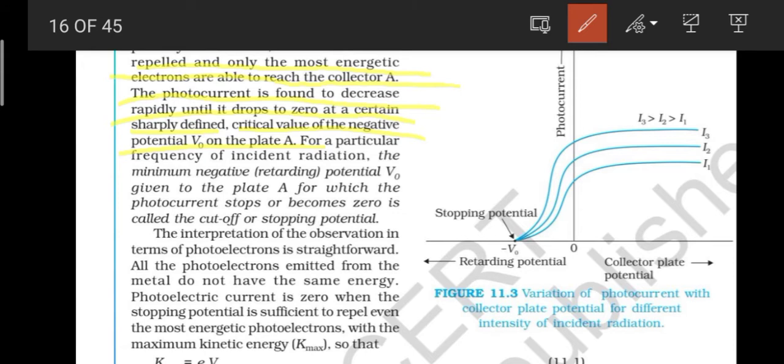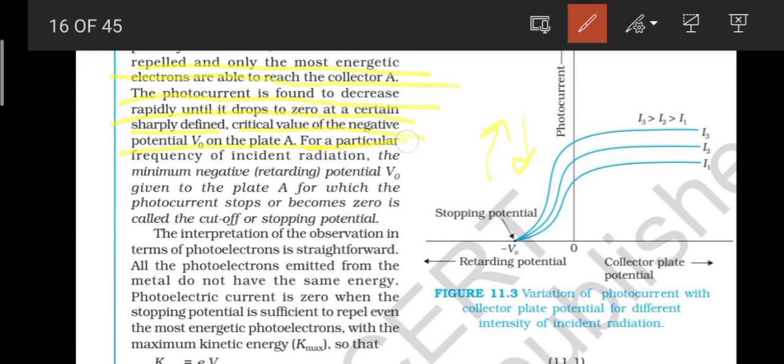And do you know one thing also, that all the electrons don't have the same kind of energy. Some might have high energy, some might have low energy. So we keep the potential negative until the most energetic electron is stopped from reaching the plate. That last one will be known as the stopping potential. I will tell it later.